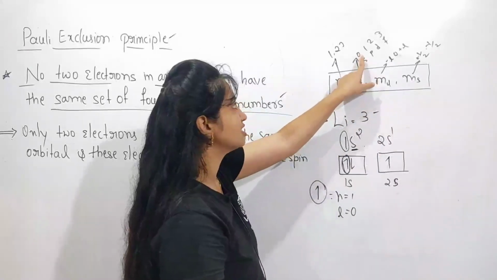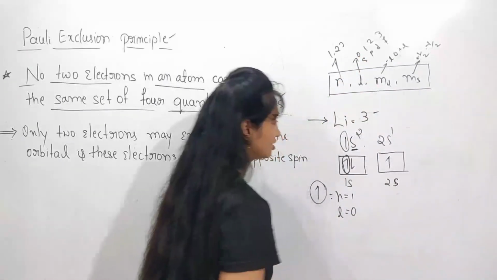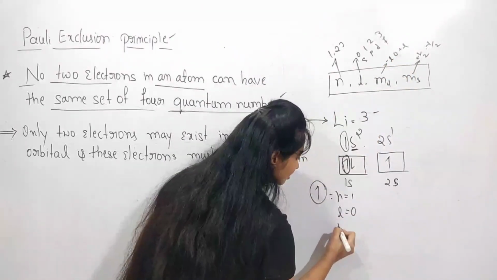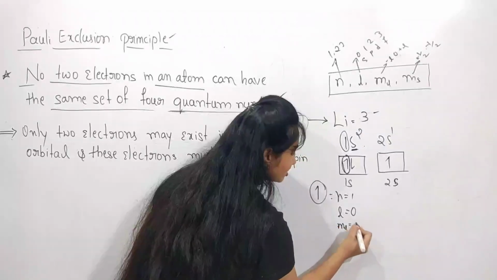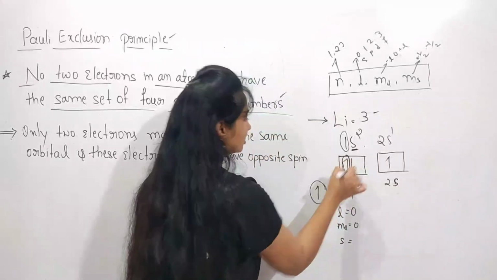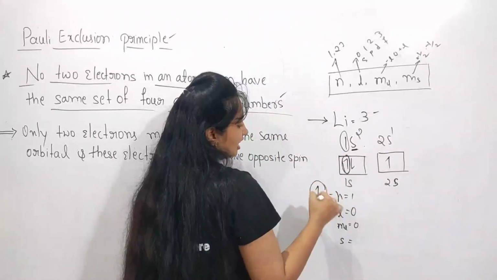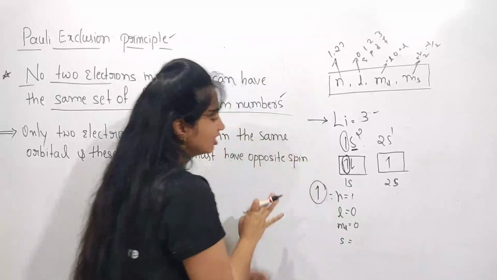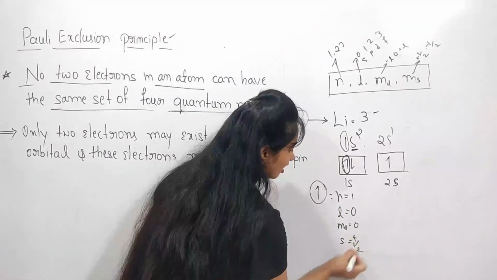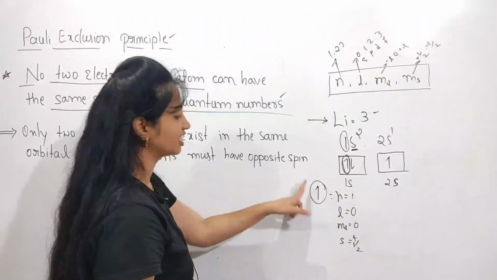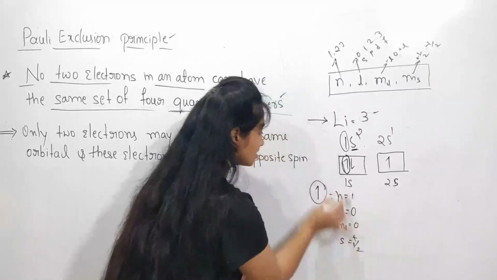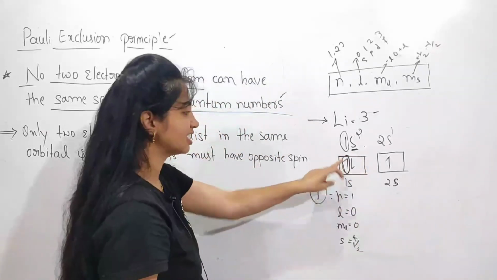Then the magnetic quantum number ML is equal to 0, and next S is equal to plus half if the electron is in the upward direction, or minus half if it is in the downward direction. So these are the 4 values of quantum numbers belonging to this electron.